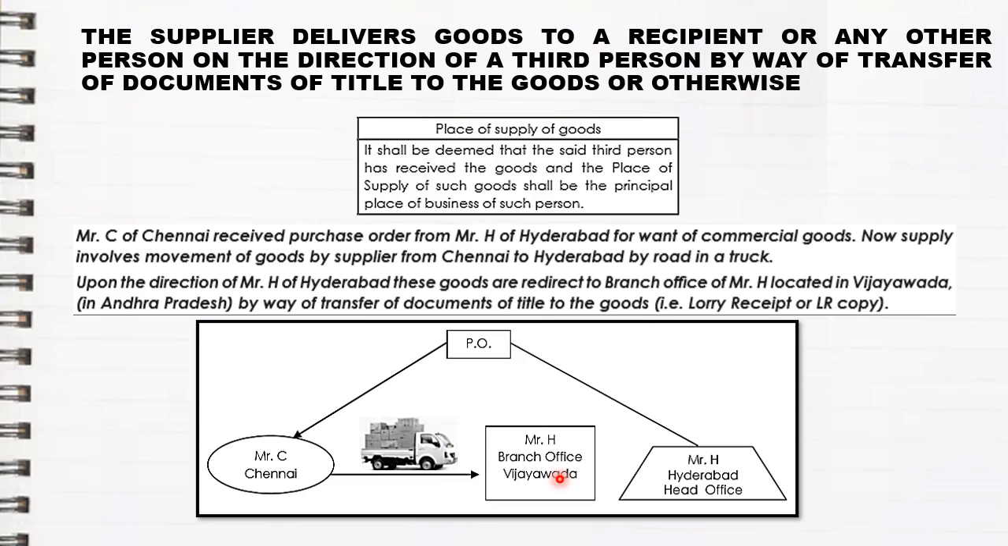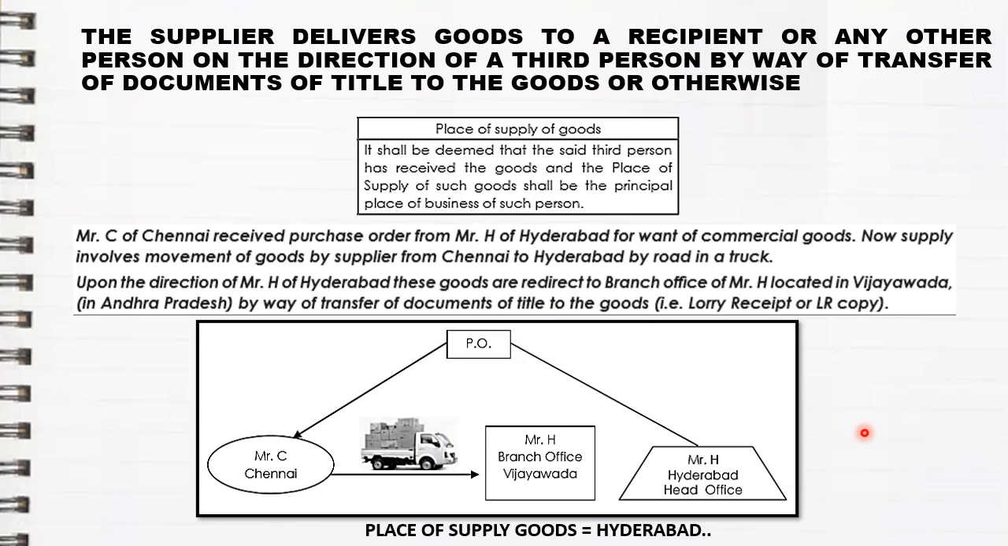have been received. So whenever three parties are involved, always remember the place of supply will always be that of the third person. The third person is nothing but the person who gives the order. So in this case, the place of supply of goods will be Hyderabad. With this, the second rule comes to an end.